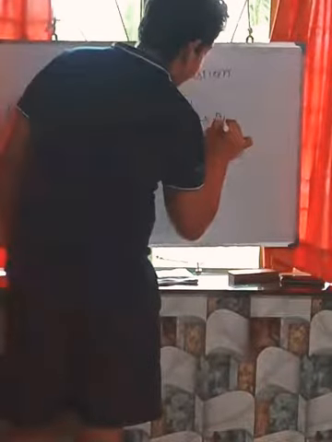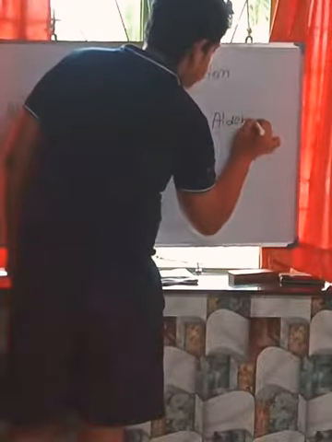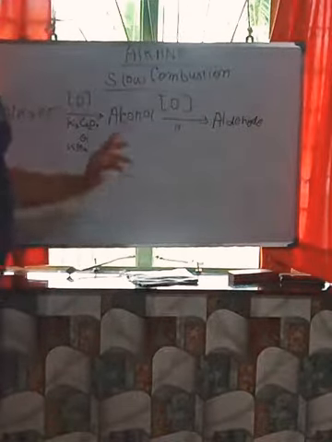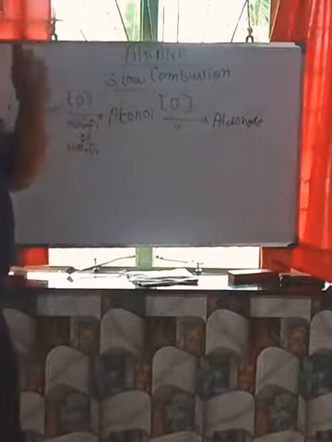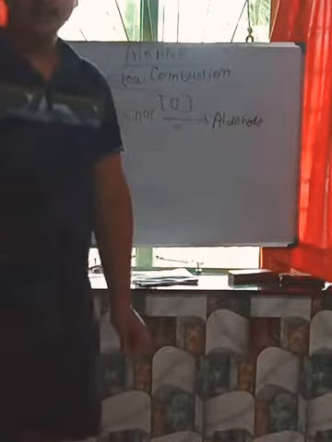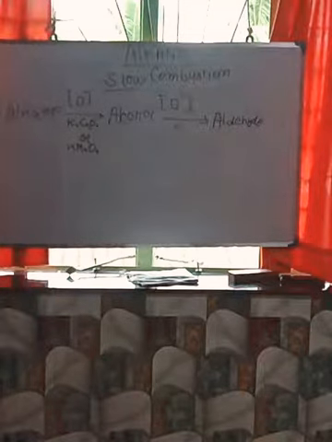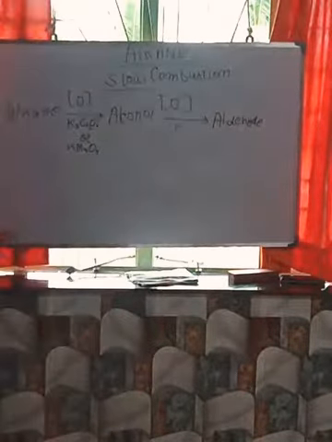See, first from alkane it became alcohol. After alcohol it became aldehyde. It's alkane, then alcohol, then aldehyde. Okay, finished.